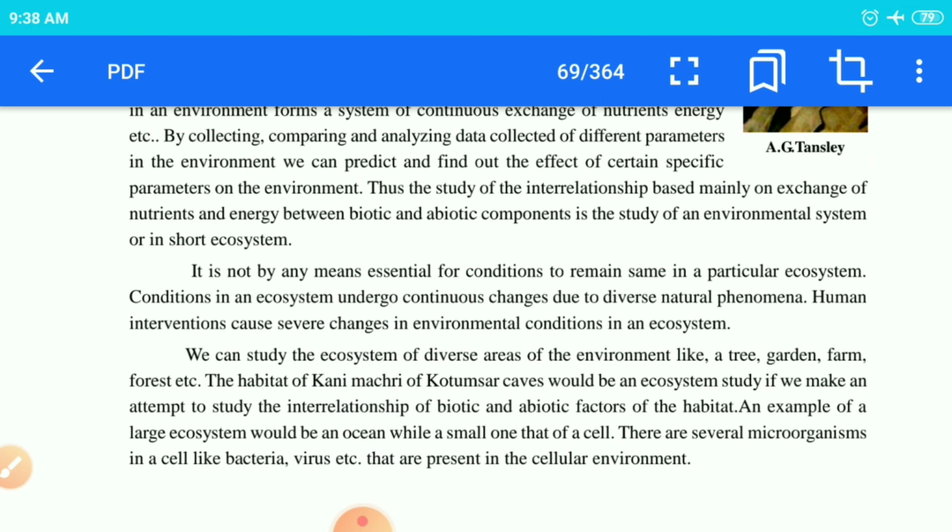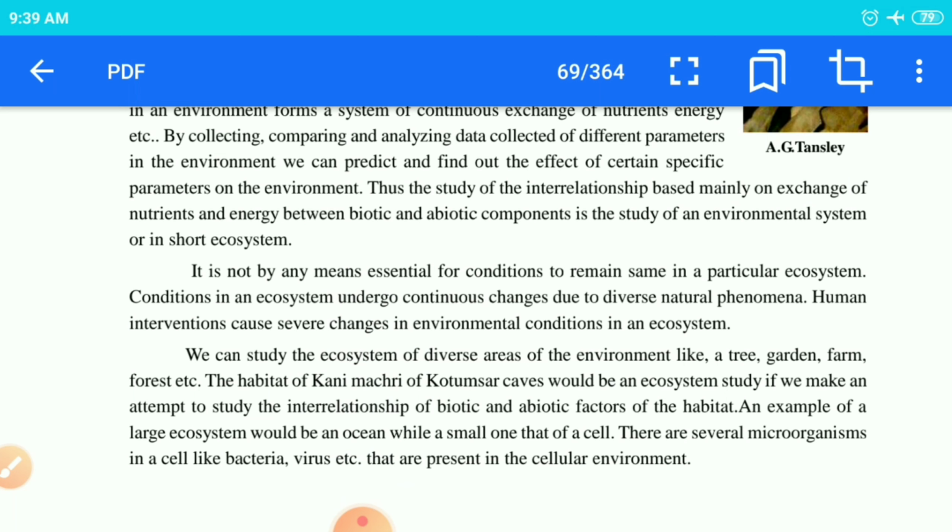Then see children, when we talk about human beings, or any organism, they have a particular habitat. Suppose you take the example of the Kani Machli, as we studied in class 9, lesson 1, biodiversity. Sorry, in that class 9 habitat chapter, we studied the Kutumbsar cave.